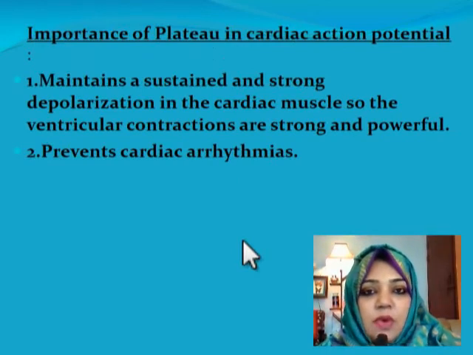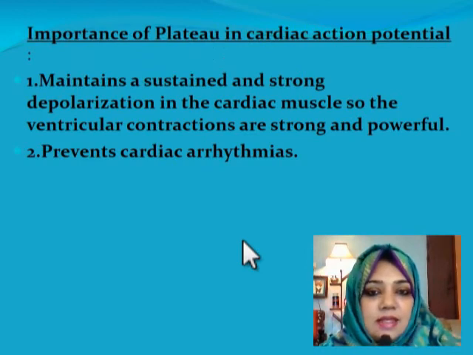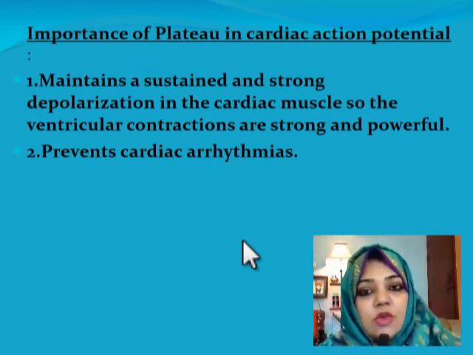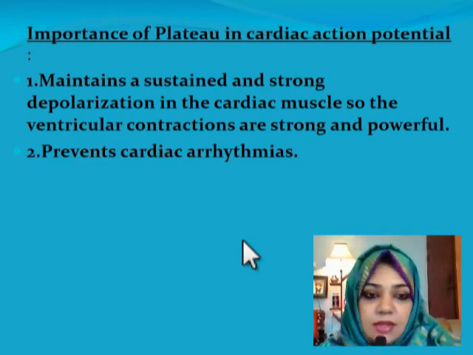So what is the importance of this plateau in the cardiac muscle? It maintains a sustained and strong depolarization in the cardiac muscle, so the ventricular contractions are strong and powerful, and another important factor is it prevents cardiac arrhythmias.